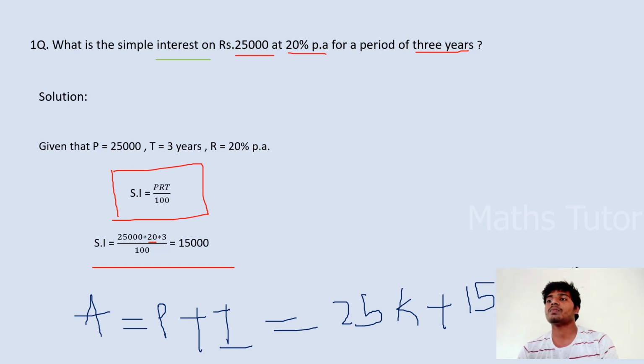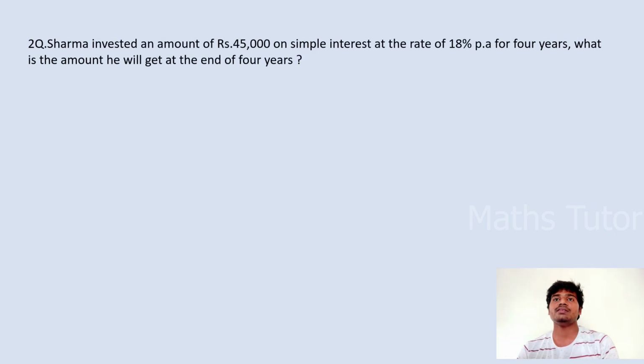But here the question asks only for the simple interest, so the answer will be 15,000. If the question asked about the total amount that we got in the final period, the answer would be 40k, that is 40,000.